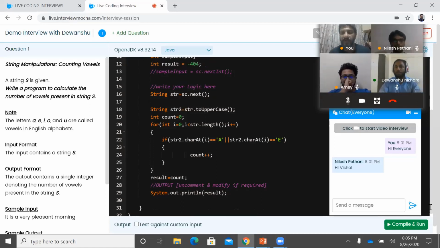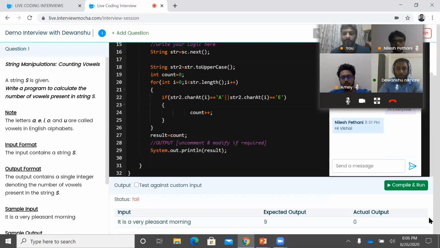If you think that your code is right, you can always click on compile and run. Okay, that's fine. We wrote a shorter condition, so that is fine. We just wanted to show how the compile and run works and how the code editor is synchronized. So that's good.